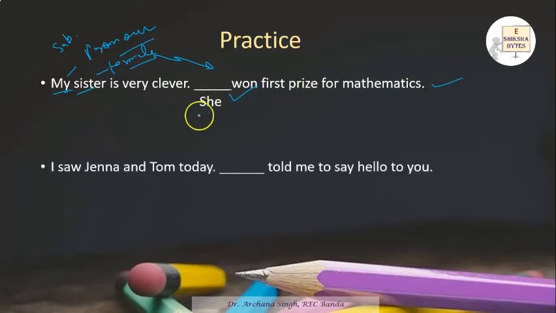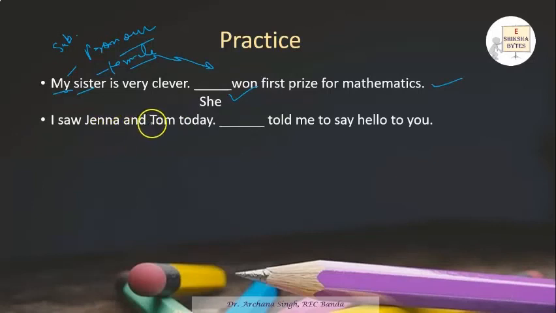Next is, I saw Zina and Tom today. Now here we are talking about two people, and I here is used as a pronoun. I saw Zina and Tom today. Now we are beginning the next sentence. Dash told me to say hello to you. Who told? I saw Zina and Tom. They are two persons, and when we are talking about the plural pronoun, then we should use they. They told me to say hello to you.